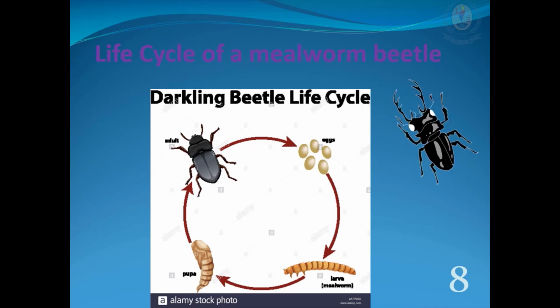Life cycle of a mealworm beetle: egg, larva, pupa, adult. Egg. The eggs are tiny and white or cream in color. Larva. The larva is called a mealworm. It molts many times as it grows. Pupa. The larva becomes a pupa. The pupa does not feed. The pupa undergoes metamorphosis. Adult. The adult emerges from the pupa as a mealworm beetle. It will stay still as its wings unfold and dry. The female mealworm beetle is now ready to mate and lay eggs.